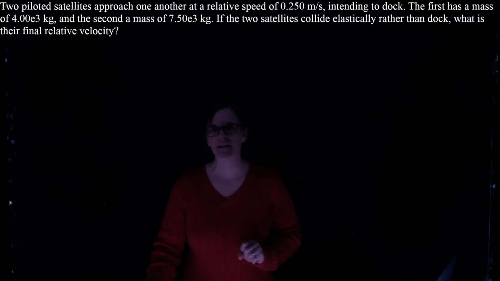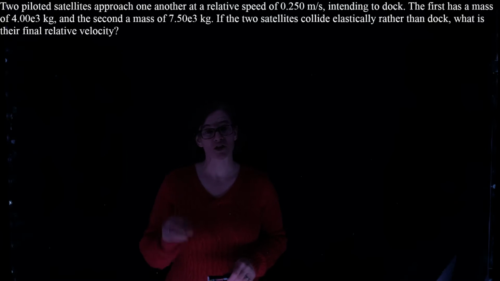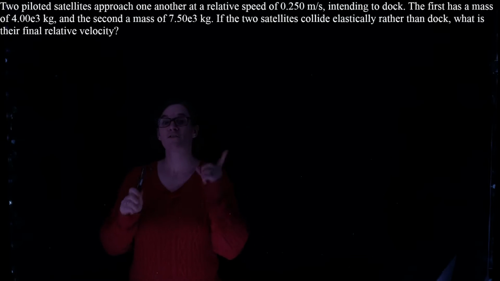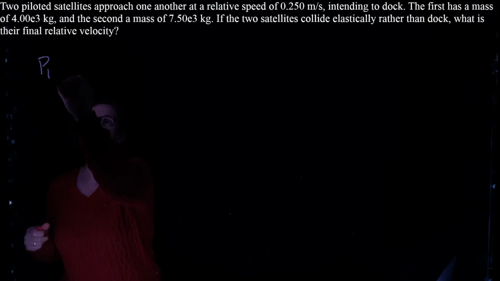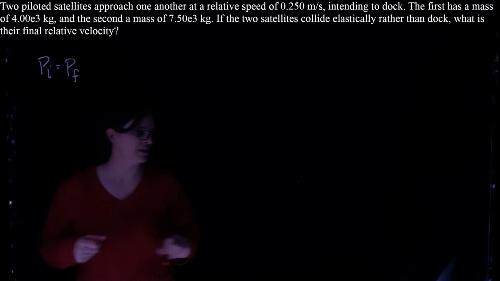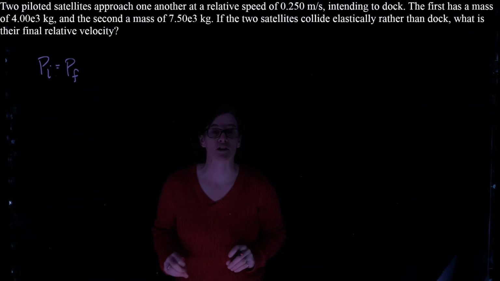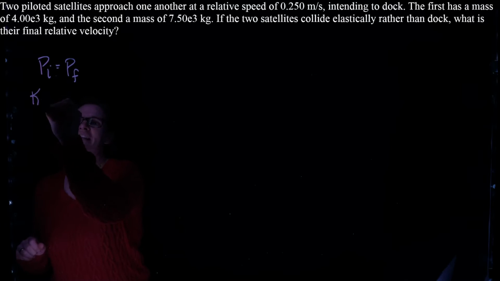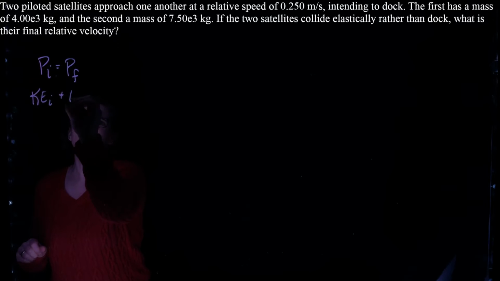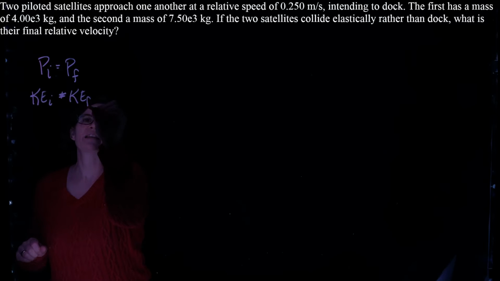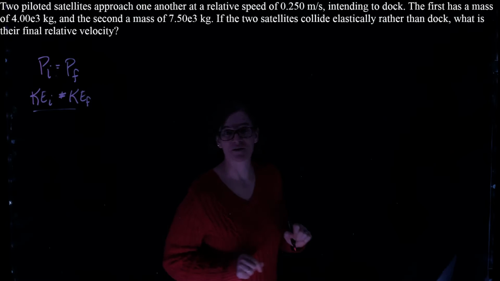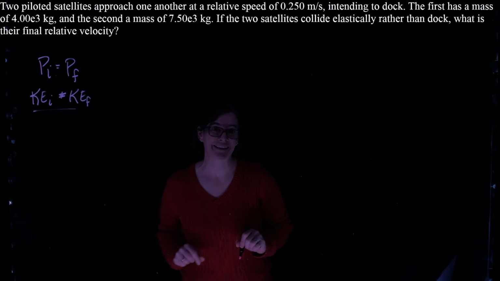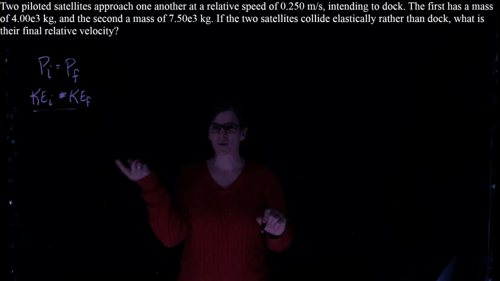And that's going to be important because we want to remember that when there's a perfectly elastic collision, two things are conserved. First, momentum of the system is conserved, so our final momentum has to equal our initial momentum of the system. Second, kinetic energy of the system is also conserved. We're going to use both these ideas to solve this problem. All right, so let's start with the momentum.